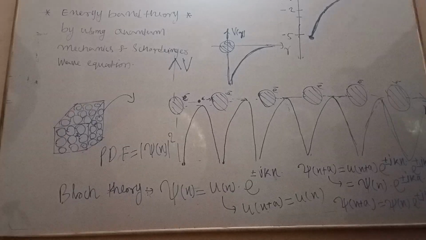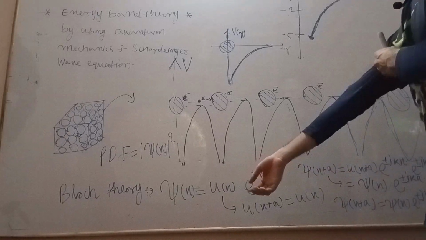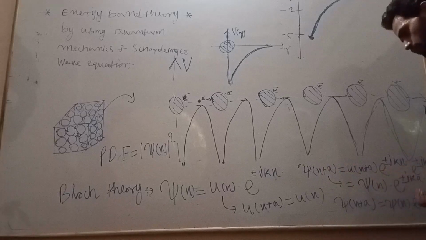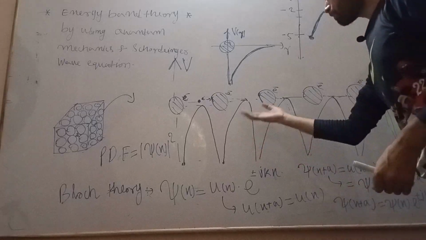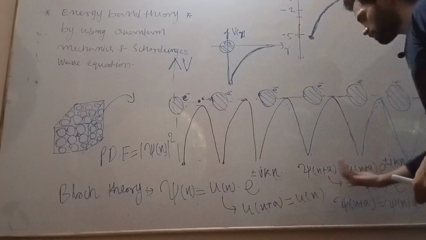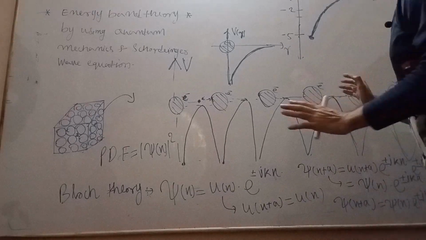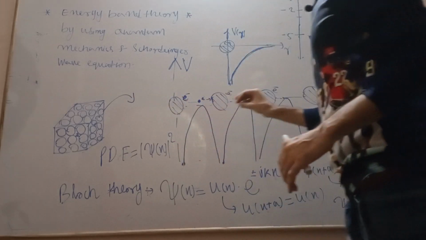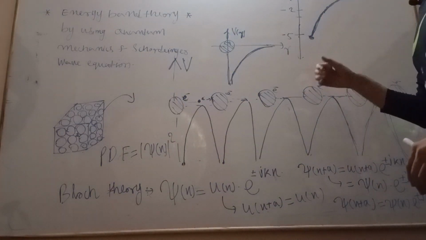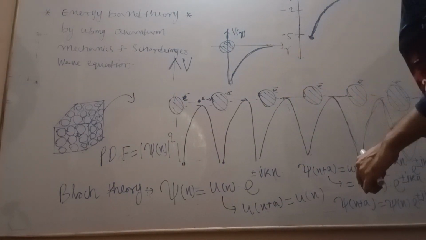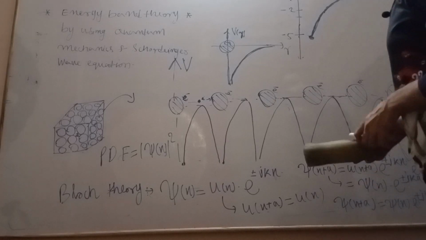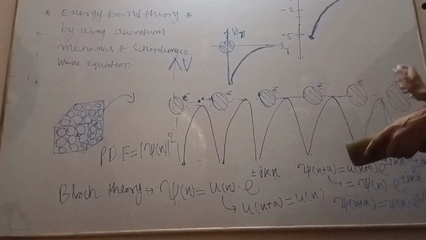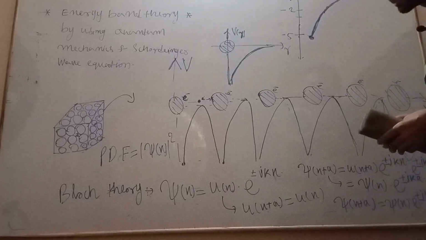Okay, so this wave function is also periodic. If the potential is periodic, the wave function is also periodic. This is all about the potential energy of a particle inside the crystal. Now we are going to see the Kronig-Penney model.